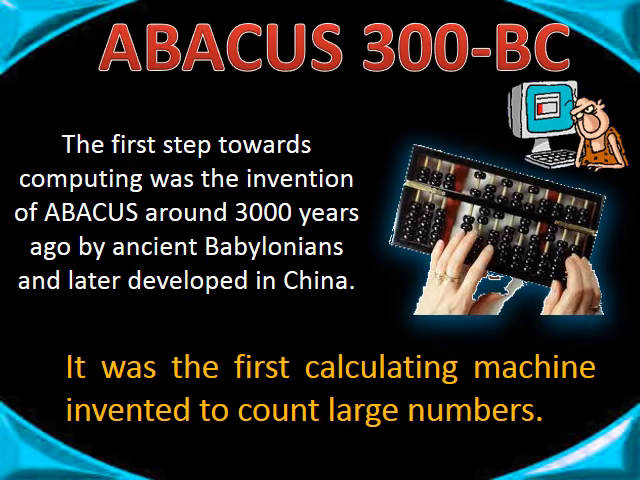Abacus, 3000 BC. The first step towards computing was the invention of abacus around 3000 years ago by ancient Babylonians and later developed in China. It was the first calculating machine invented to count large numbers.